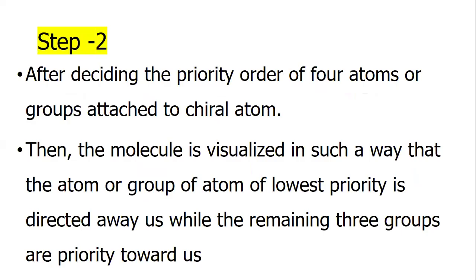Step 2: after deciding the priority order of the 4 atoms or groups attached to the chiral atom, the molecule is visualized in such a way that the atom or group of lowest priority is directed away from us, while the remaining 3 groups are towards us.